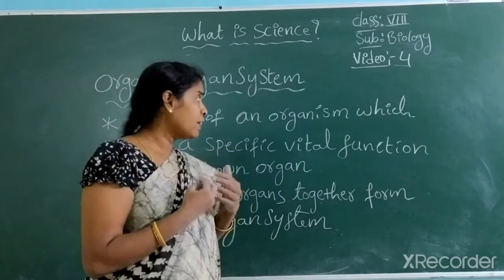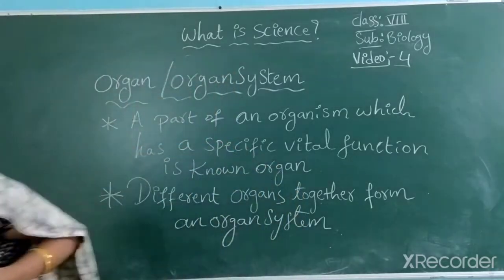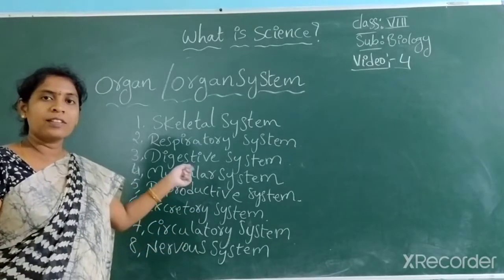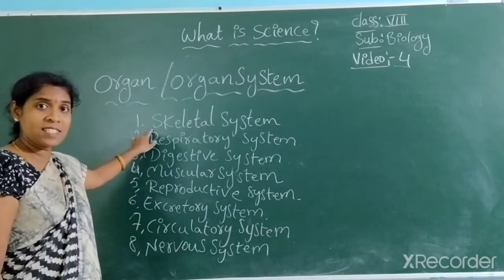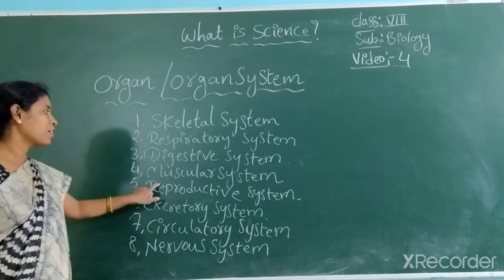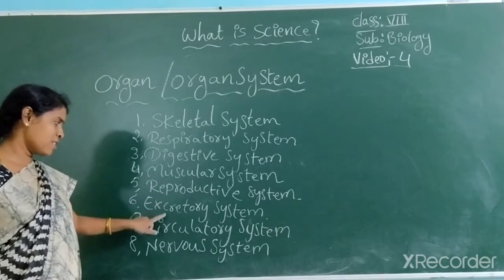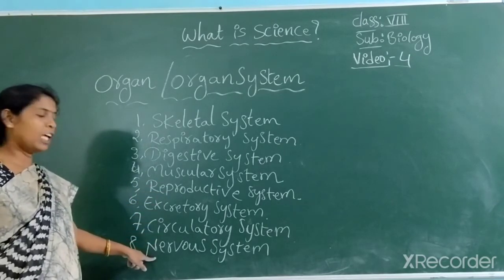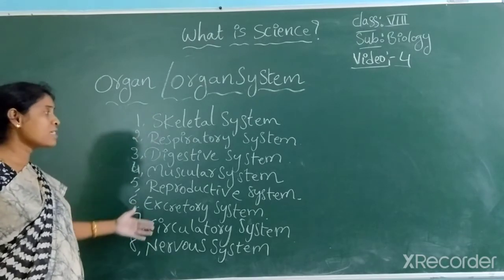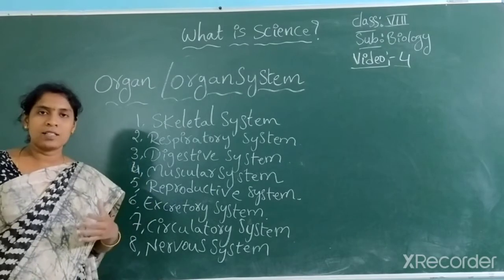So here in our body we have different systems. Let's look at what they are. They are skeletal system, respiratory system, digestive system, muscular system, reproductive system, excretory system, circulatory system, nervous system. So these are the systems present in our body and forming an organism.